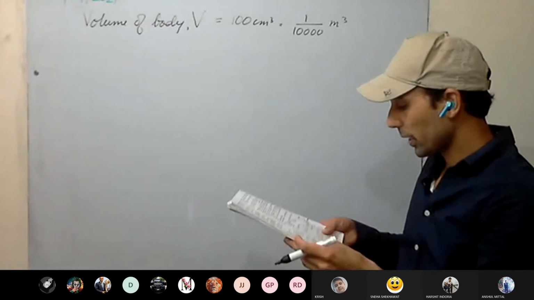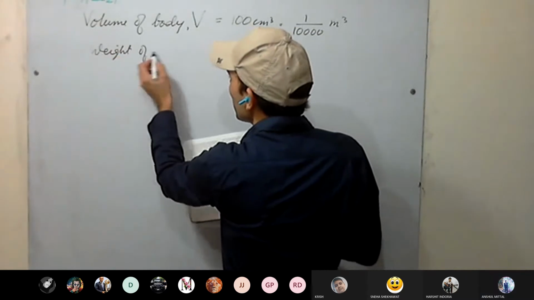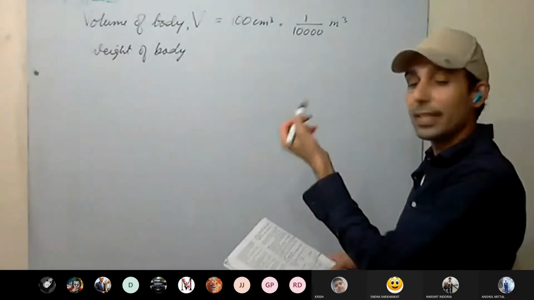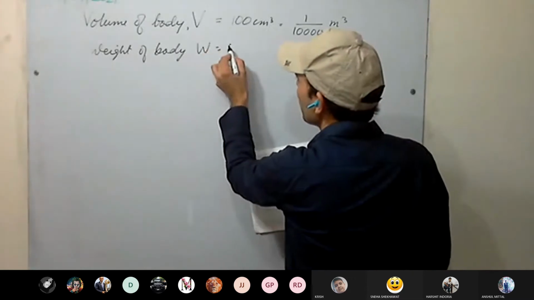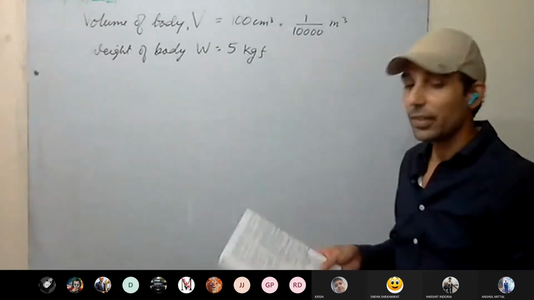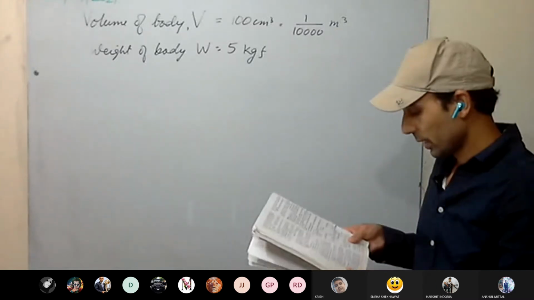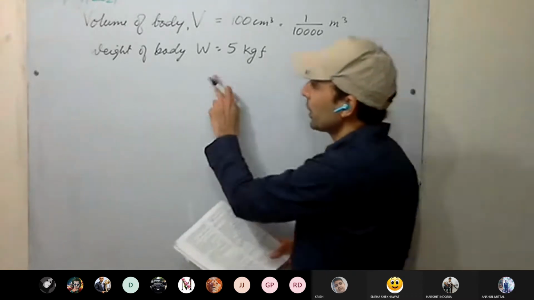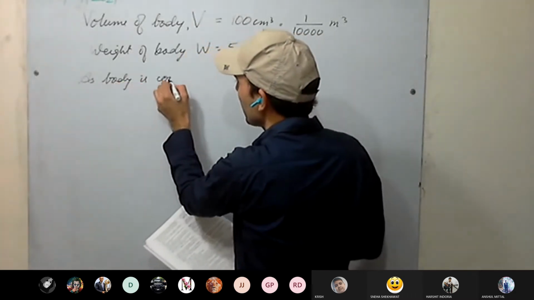Weight of the body in air is 5 kgf. Since the weight of the body is given in kgf, the upthrust force etc. we are going to calculate in kgf. The weight of the body, W, is equal to 5 kgf. This is the weight in air. And we are assuming that the upthrust by air is 0. Now it is completely immersed in a liquid. As the body is completely immersed in the liquid, therefore...